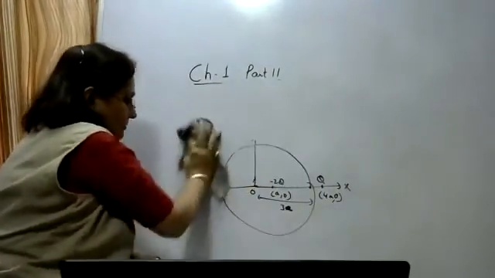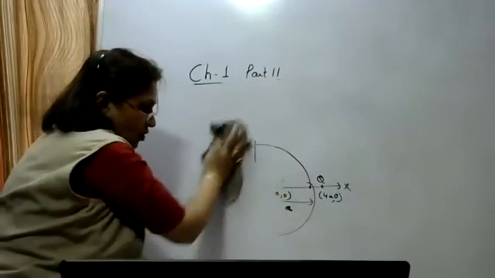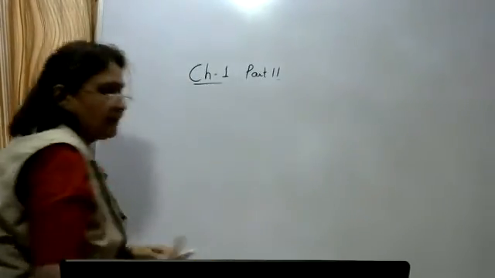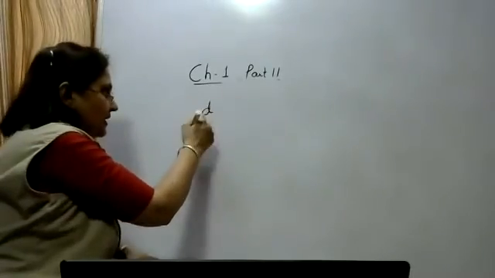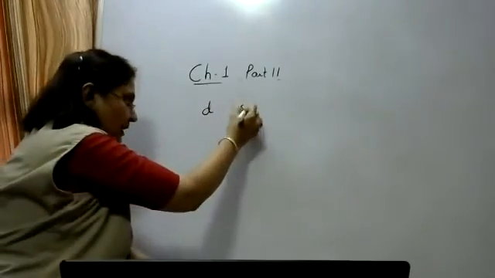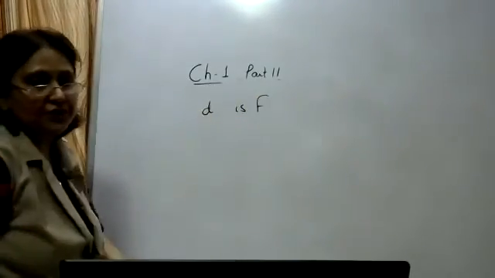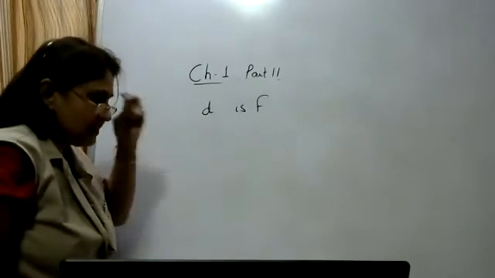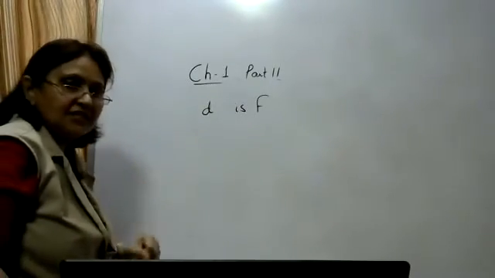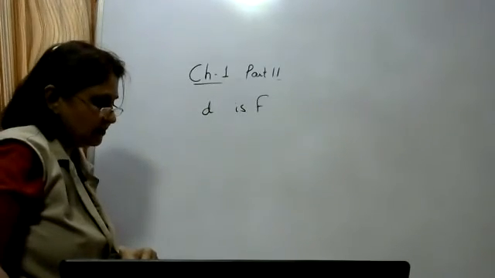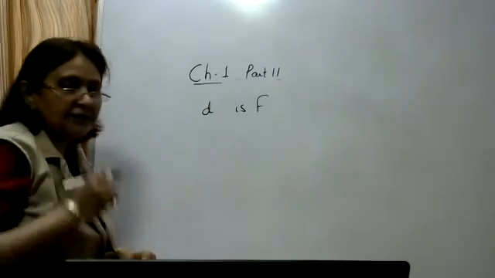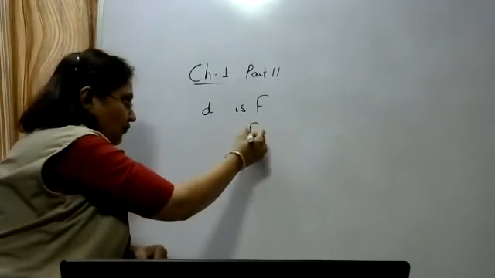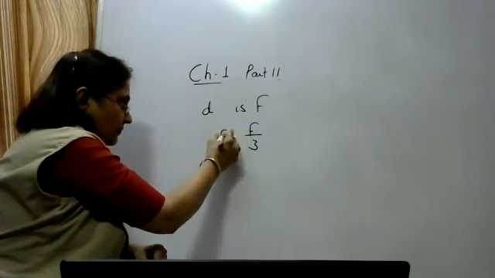Write down: force of attraction between 2 point charges at a distance d is F. What distance apart should they be kept in the same medium so that the force is F by 3?